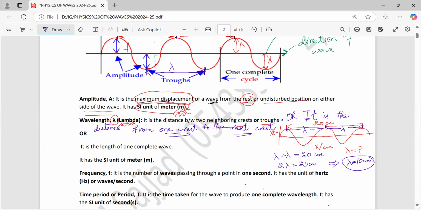Here, what happened in this diagram? Yes, it was from crest to crest, but not from one to the next. So what we did, we started marking the wavelength from one crest to the next, lambda, then from here till here again lambda. So lambda plus lambda equals 20 centimeters. It means 2 lambda is equal to 20 centimeters, and on simplification lambda will be equal to 10 centimeters. Anybody having a doubt? Any problem? Quickly.